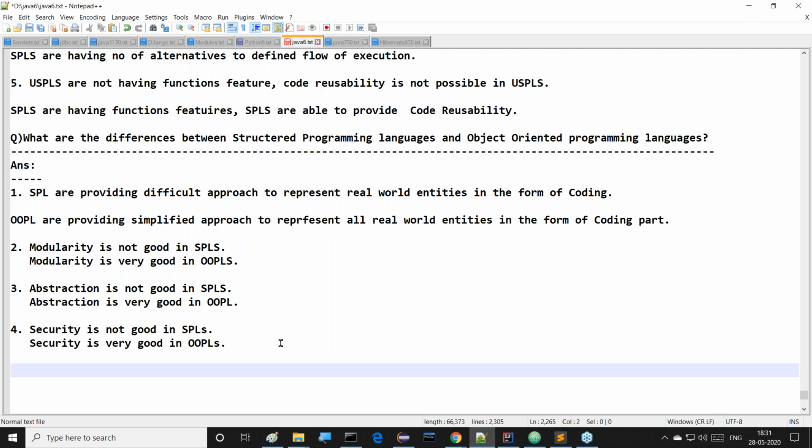Then we will discuss the object orientation features. But now, security in the sense of which one? Wherever abstraction is available, there automatically security is an advantage. This is one point. Answer my point now.